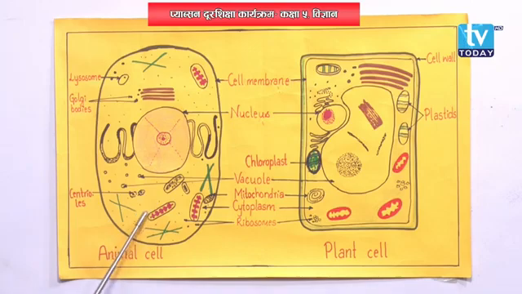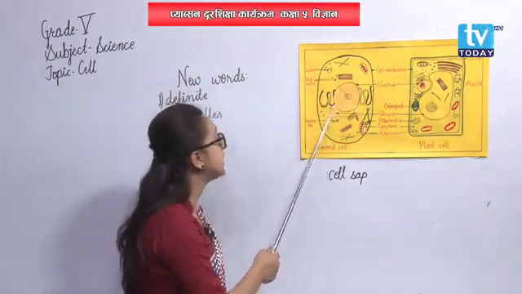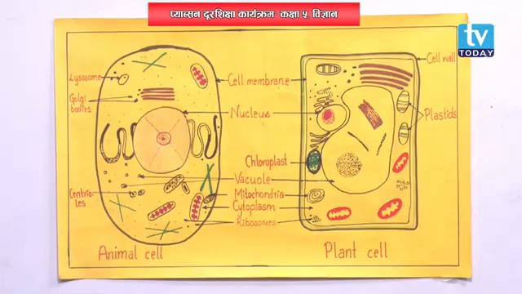Now, animal cells. In animal cells, vacuoles are smaller in size, but they are many in number, and they are temporary as well. They may be lost after some time. But in plant cell, vacuole is large, it is single, and it is permanent as well. And it is centrally located also. It is located in the center of plant cell.